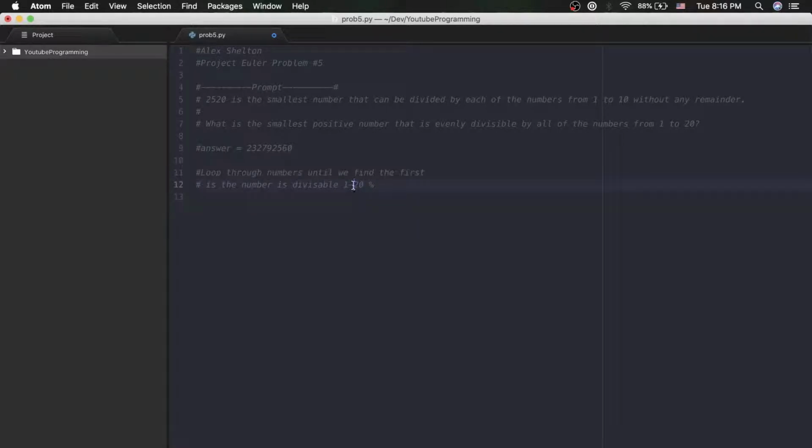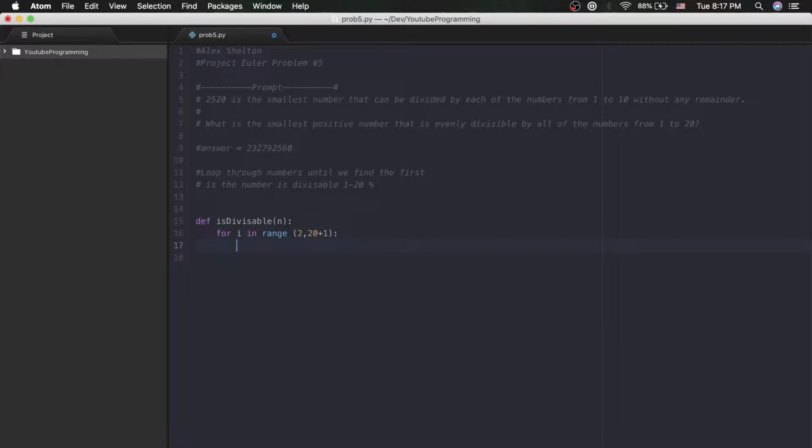Because of that, I'm going to start off with the divisibility check first. I'm going to create a function for that, and we'll call it is_divisible. We'll pass a variable n, for number, through it. To start off, it's just for i in range 1 through 20, including. And since this is such a large number, one thing we can do to speed things up a little bit is start at 2, because we know any number is divisible by 1.